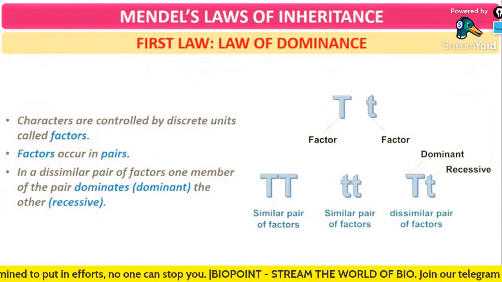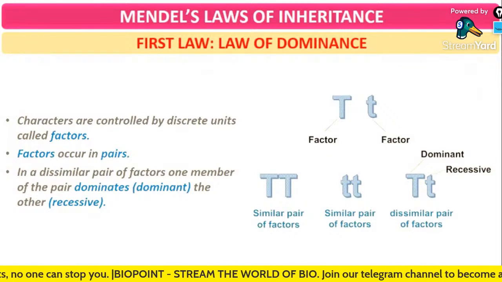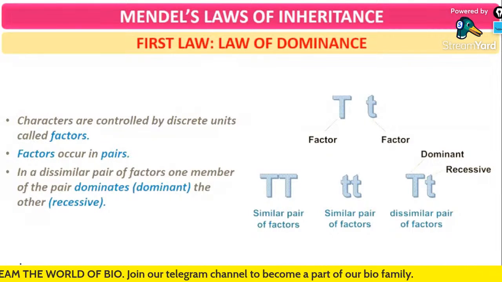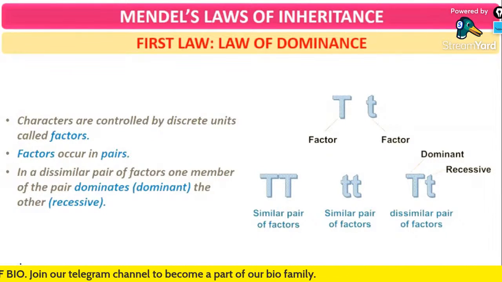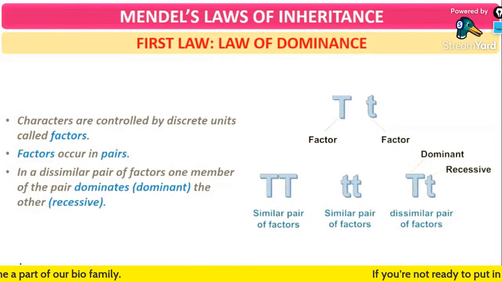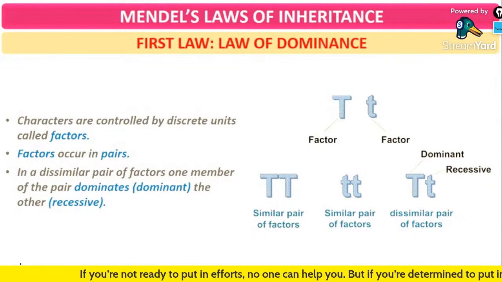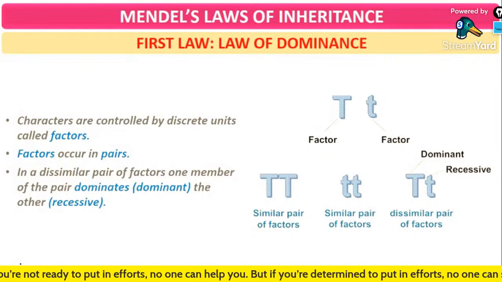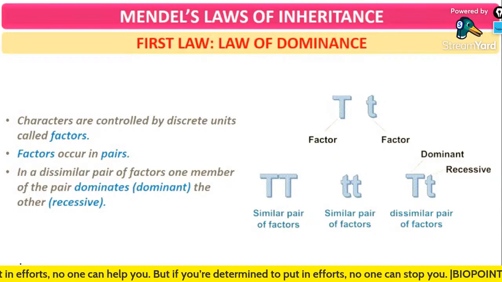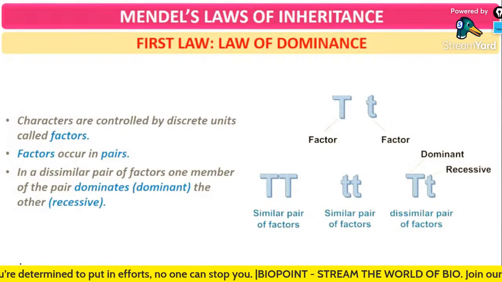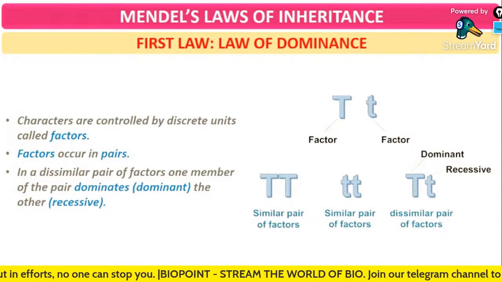Clear? Sometimes they can simply ask you a question like, law of dominance is based on Mendel's conclusion on. Options will be monohybrid cross, dihybrid cross, trihybrid cross, none of these. Which is the answer? Law of dominance is based on which cross? Which is the answer, guys? Very good. It is based upon the monohybrid cross.